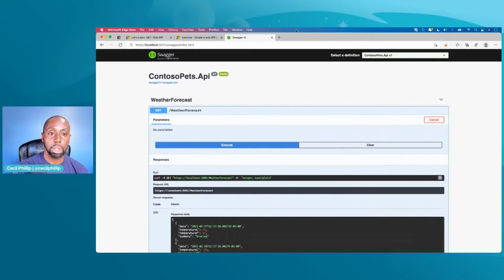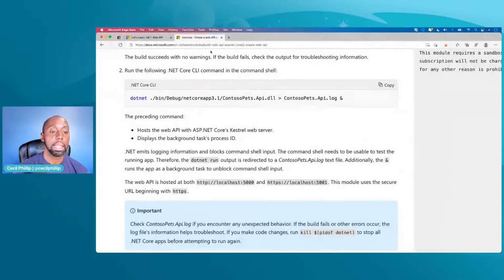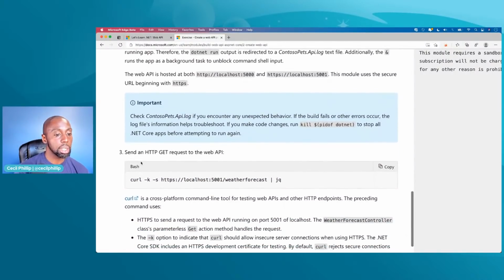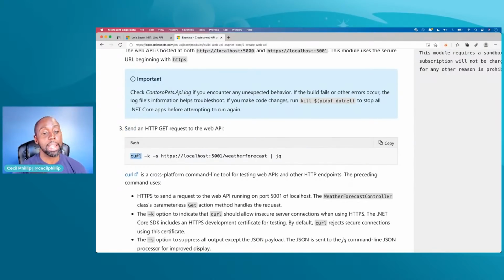All right, so I'm going to close this. Excuse me. All right, well, let's head back and see what else it wants us to do. So you'll notice here in this third step, it's wanting us to use a command called curl. Now, if you're on a Windows machine, you may or may not have this command. Some of you folks might be using Windows Subsystem for Linux or something of that nature, you may have this, but by default, you don't have this on Windows. So you might want to do something different. So when it comes to testing out our APIs, we're probably going to just rely on using that Swagger UI. We're not going to do too much in the command line for the rest of this workshop.